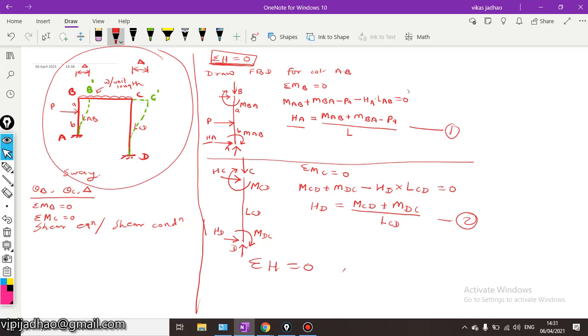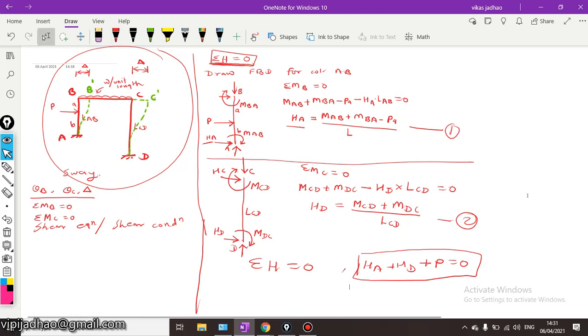So we get HA plus HD plus P equal to 0. This is our final additional equation for solving problems with sway. Just put the values of HA and HD in this equation, and you will get the third equation of equilibrium based on the shear condition.